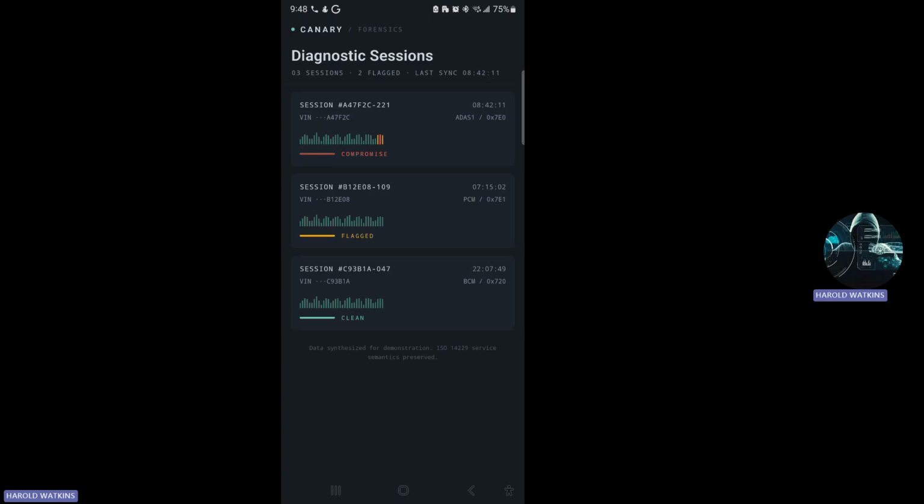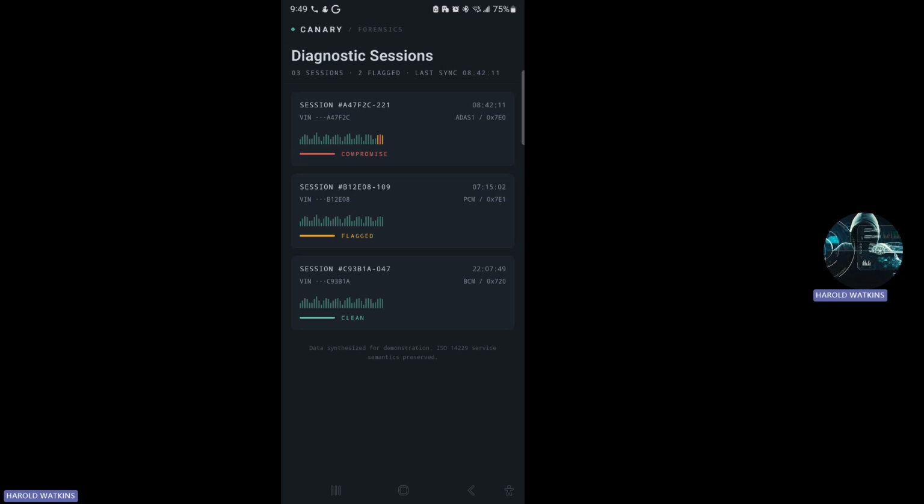interactive animated mobile experience. On the first screen, the user sees multiple recorded diagnostic sessions. Each session has a severity level, and the waveform preview gives a quick visual summary of activity. When I open a session, the app takes me to the detailed screen.